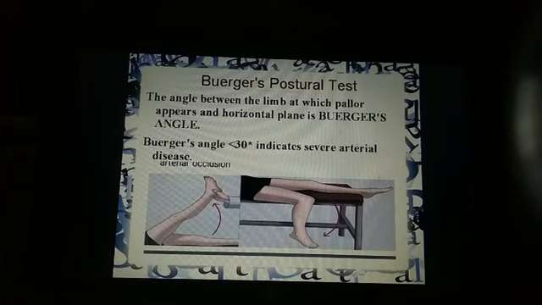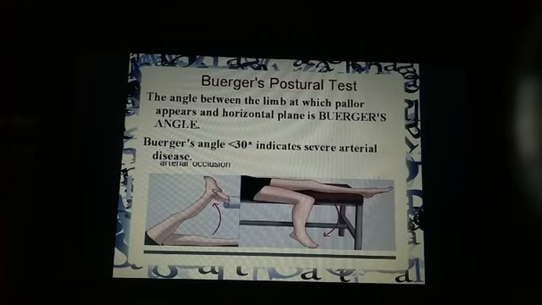Now next we come to special tests, another one, that is Berger's test. What is there in Berger's test is, the patient is in supine, right? Then the patient is asked to raise the leg. The legs of a normal individual remain pink even at 90 degrees. But in case of an ischemic limb, elevation to certain degrees, even if it is less than 90 degrees, will cause marked pallor. The leg will become pale, right? So that angle we have to see.